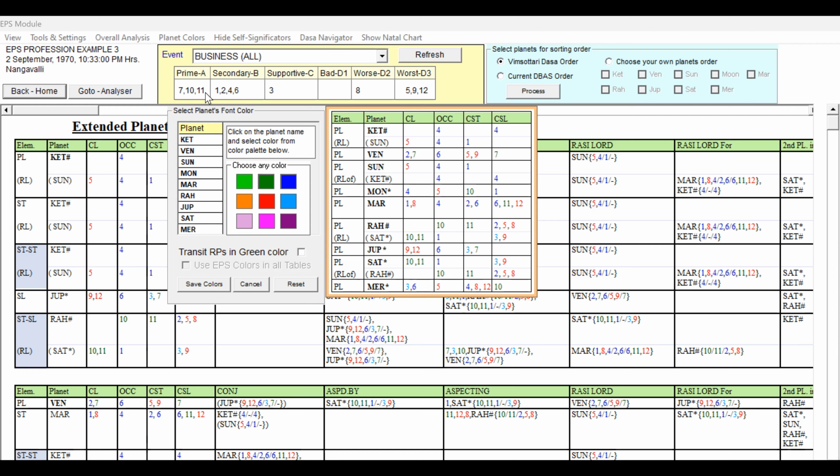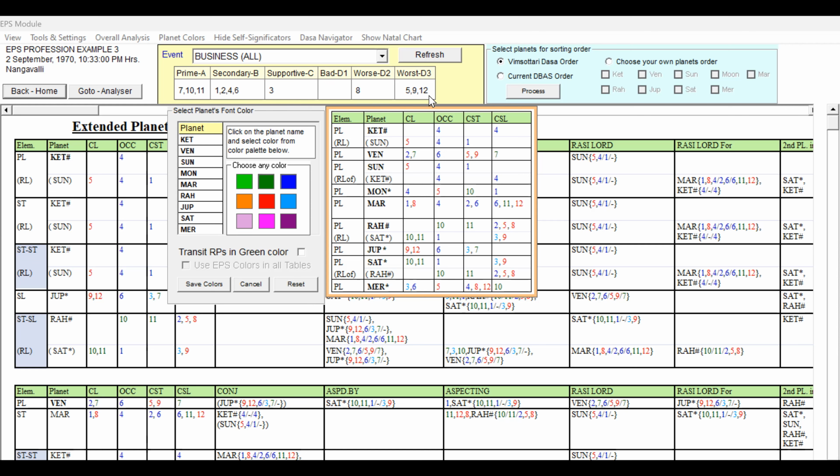So 7, 10, 11 are given under the favorable A, and 1, 2, 4, 6 are B, and supportive is the 3rd house. The 3rd house is of course very good for business prospects, because the 3rd house is for service and all, but it has been given as supportive. And the 8th house is worst, that is obstacle causing.